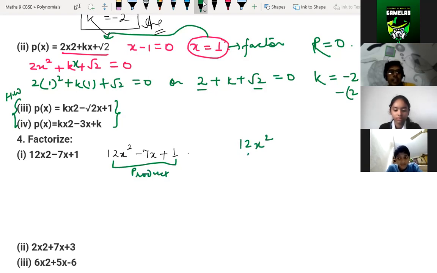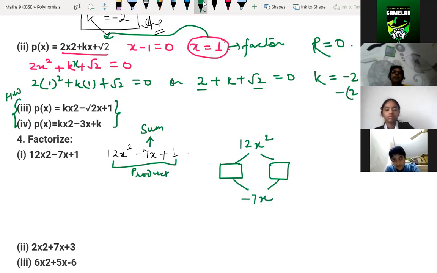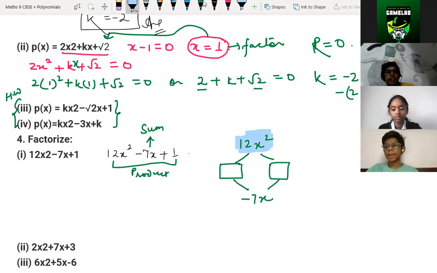12x square. This should bifurcate into two parts, first part and second part. This middle part is what? This is your sum. On adding both, we should get minus 7x. Once again, I'm repeating: first and last, you just multiply, you get 12x square. On multiplying, you should get 12x square.